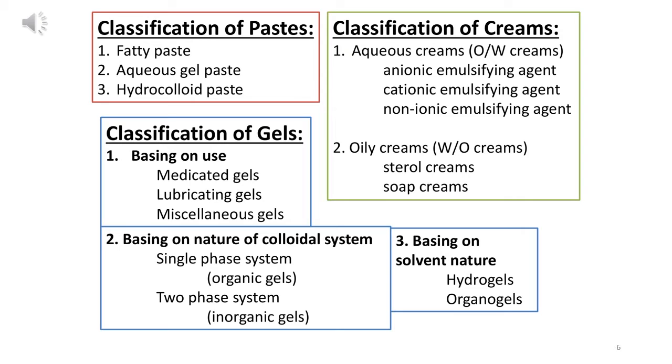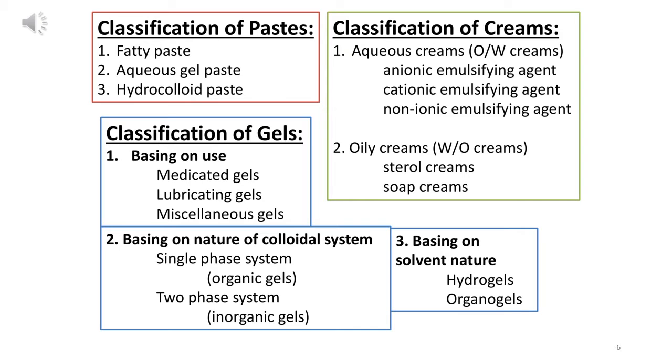Fatty paste means there is fatty material as a base. Second one is aqueous gel paste, which has an aqueous material as the solvent system. Third one is hydrocolloid paste. Basically, hydrocolloid means a substance which forms a gel in the presence of water, examples of which are used in surgical dressing and in various industrial applications.